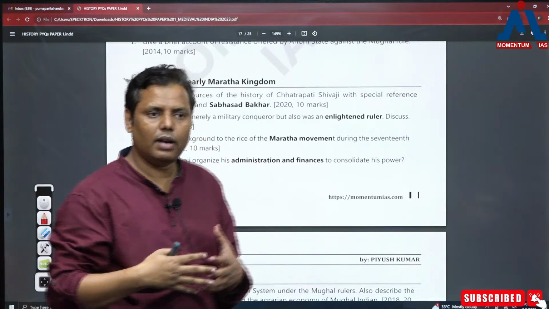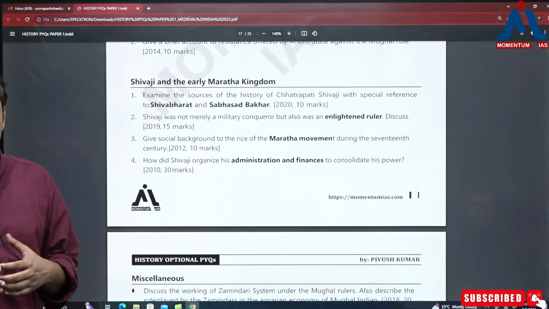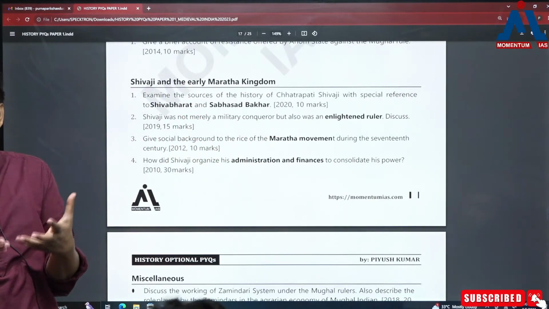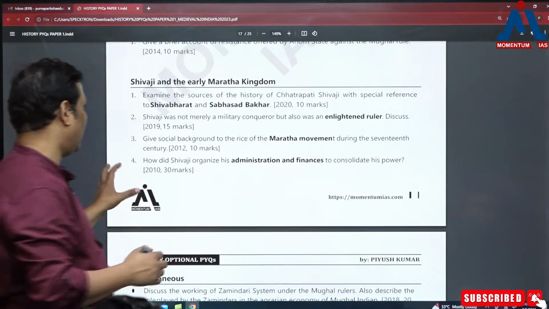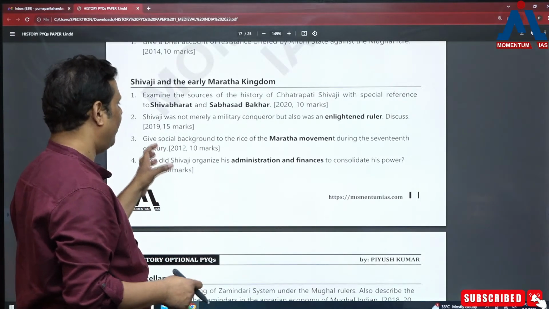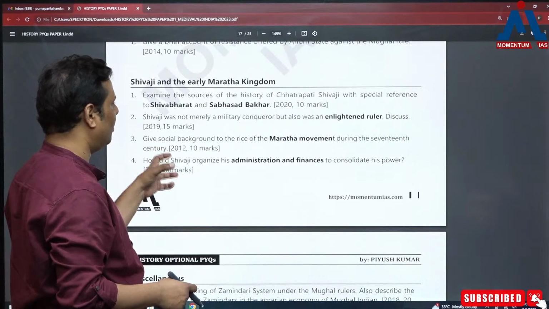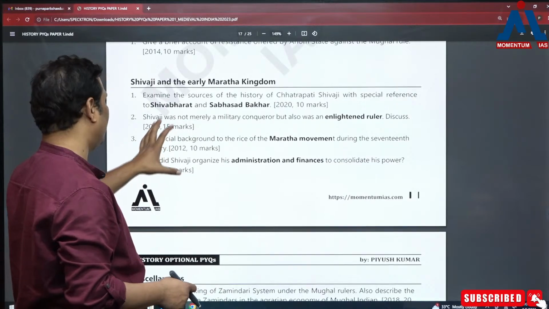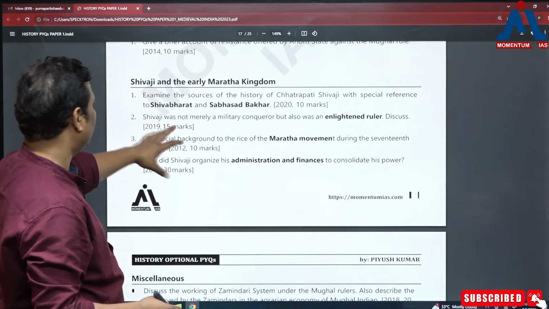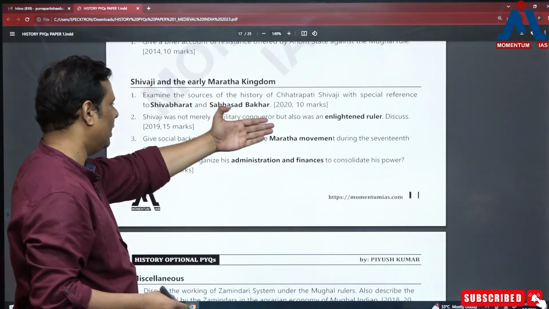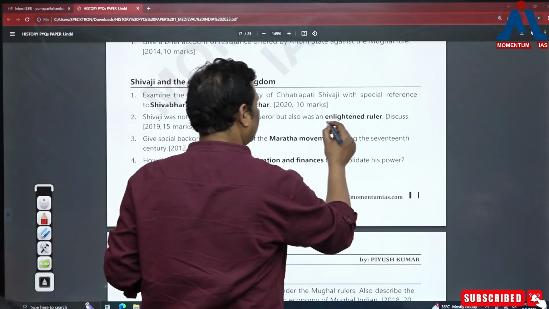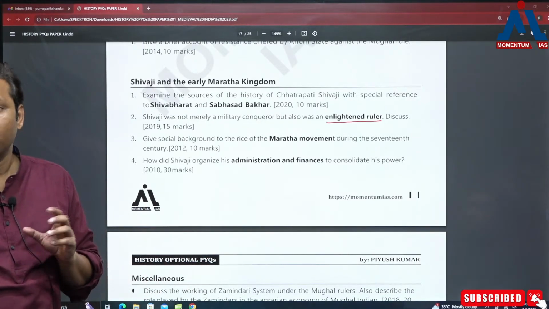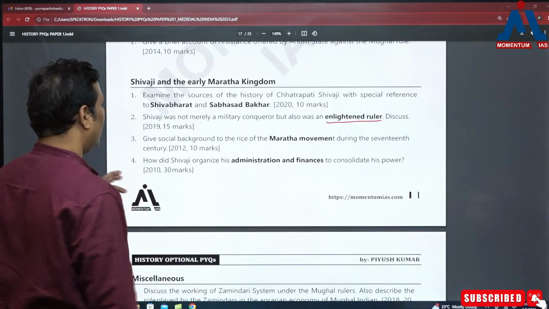So that's how Shivaji is now being connected with various new dimensions. In fact, one more topic I didn't tell you, the origin of the rise of the Marathas. Here there are possibilities of questions also, and as per the possibilities, you need to prepare it. They have asked about Shivaji with respect to the various sources available, Sabhasad Bakhar and Shiva Bharata. Then, Shivaji was not merely a military conqueror but an enlightened ruler. When you call him an enlightened ruler, you need to justify on what grounds you are calling him so.